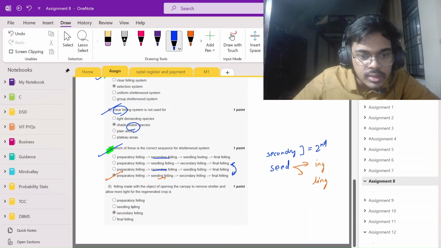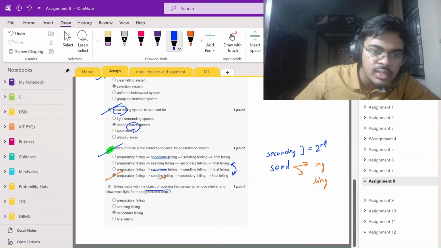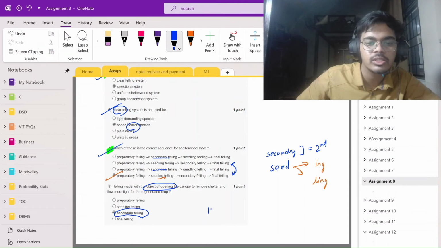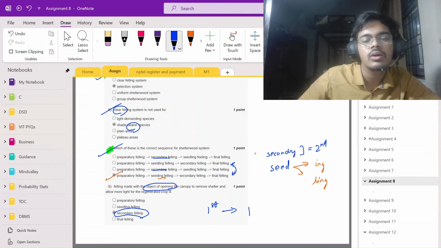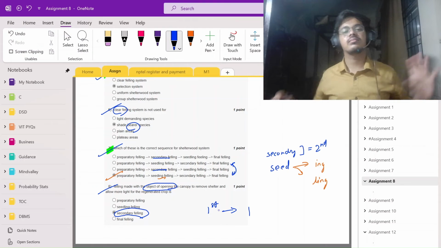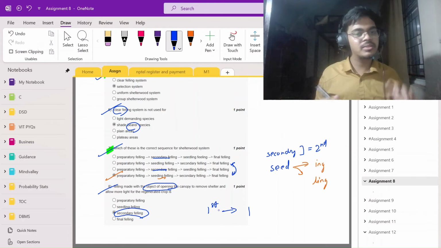Okay. Then secondary filling. I remember it as: the object of opening is secondary. First thing should always be focus on something. I just remembered it like that. Okay, which couldn't be shared.